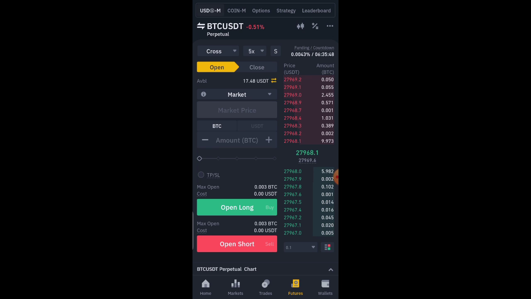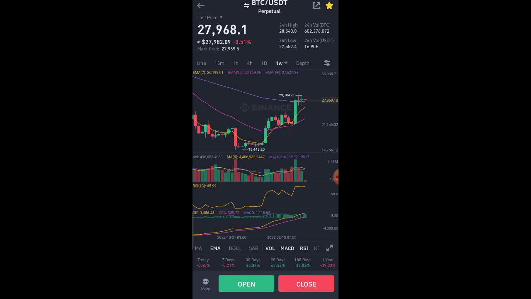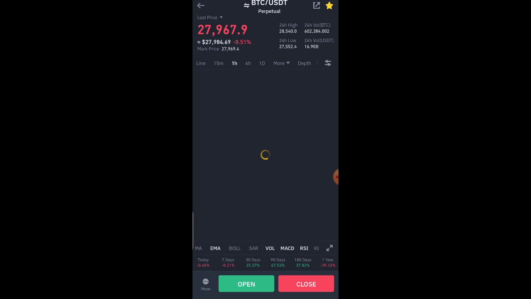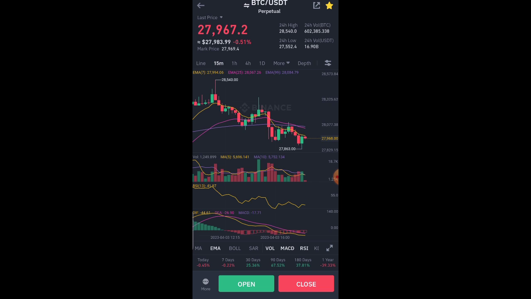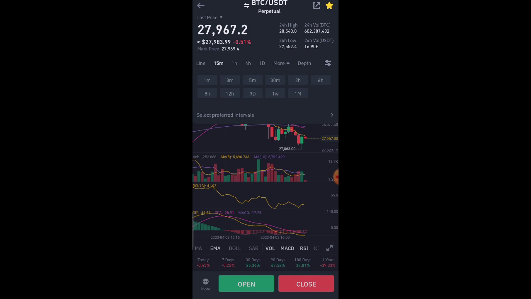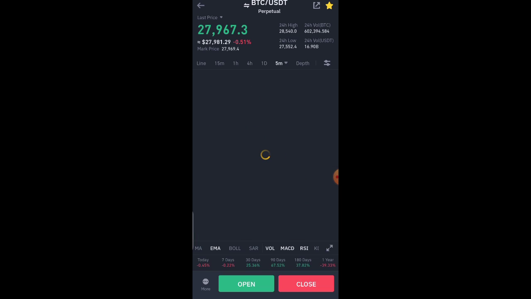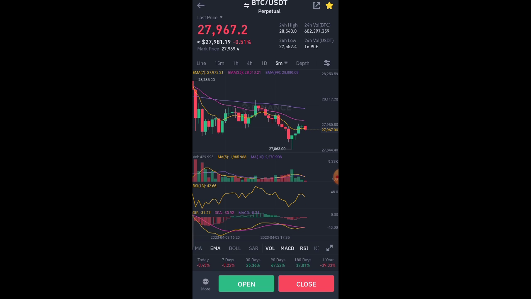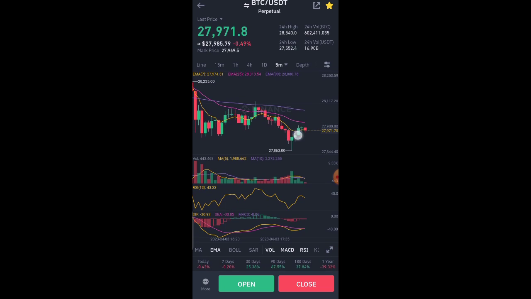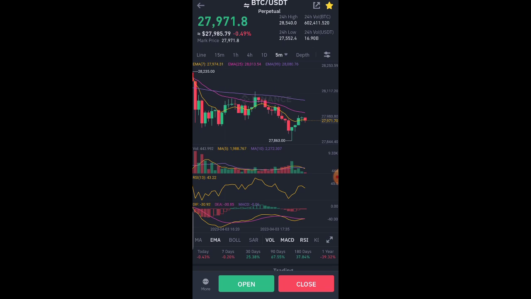Or I can decide to go back to the chart section and use a lower time frame like 15 minutes or 5 minutes to find my entry. Let me use 5 minutes. Okay, this might be a perfect entry, because this is the sign of what we call the evening star.